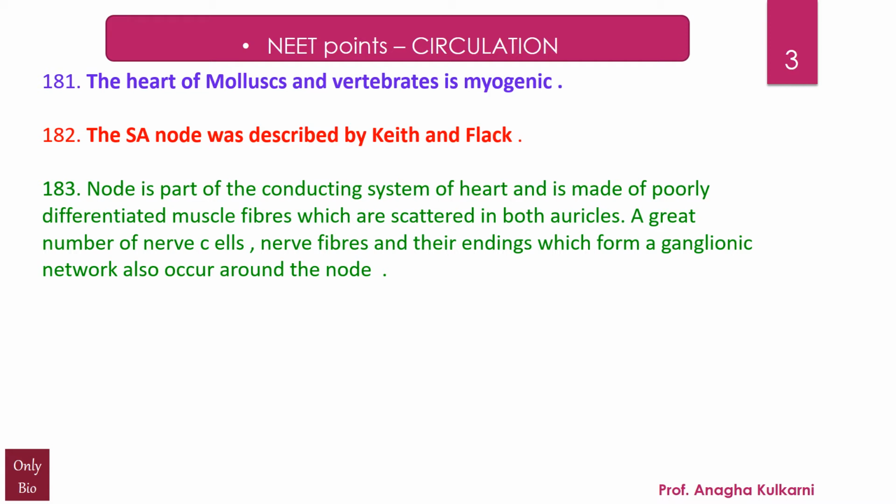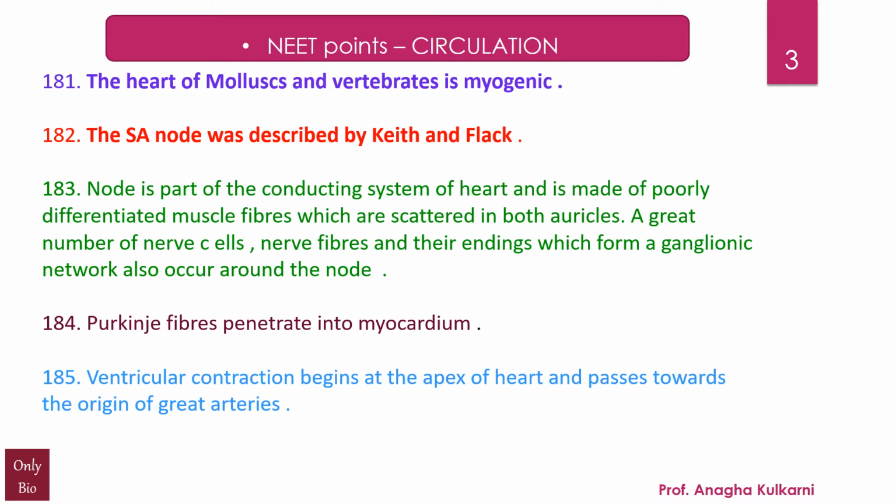A great number of nerve cells, nerve fibers and their endings which form a ganglionic network also occur around the node. Next, Purkinje fibers penetrate into myocardium. Next, ventricular contraction begins at the apex of the heart and passes towards the origin of great arteries.